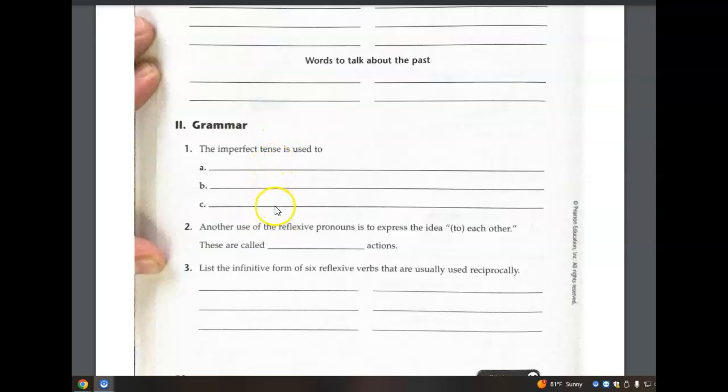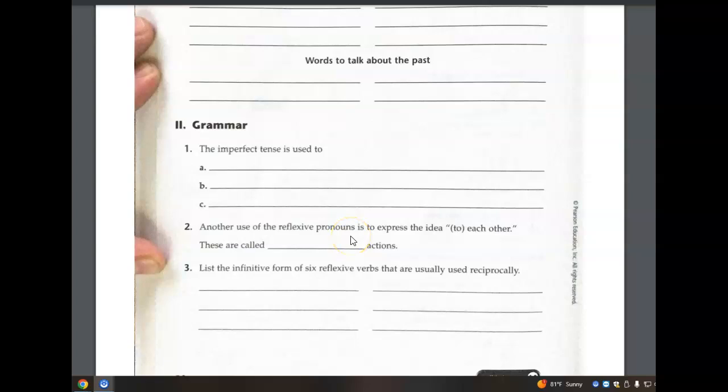Age, time, and weather. Talking about how old something was or how old you were, what time it was in the past, and what the weather was like in the past. Age, time, and weather, in addition to repeated actions in the past and those context clues. The adverbs of frequency, always, never, right? Siempre, nunca, a veces, muchas veces, pocas veces. Those adverbs of frequency as well would be clues for the imperfect.